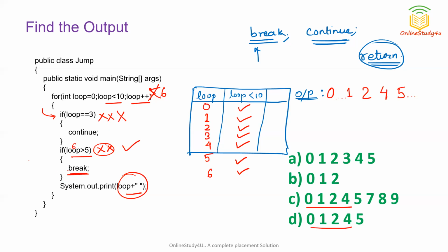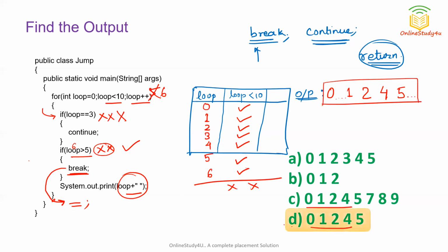Now remember, break, what does it do? It brings the control out of the for loop. So where the for loop is ending, you can see this is the end of the for loop. So it will bring the control outside the for loop here. If something was printed here, it would print that, otherwise it will stop. So you can see after 6 the loop gets terminated. So what is the output? 0, 1, 2, 4, 5. So option D is the correct answer.